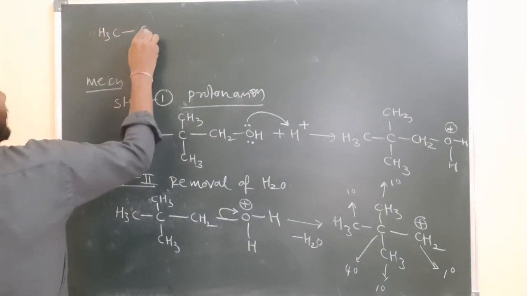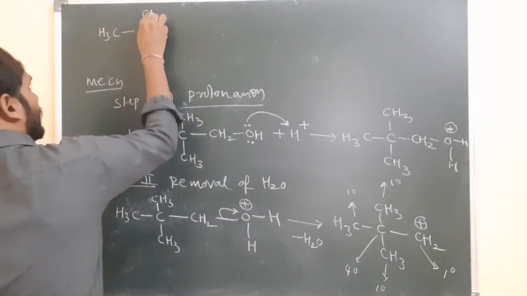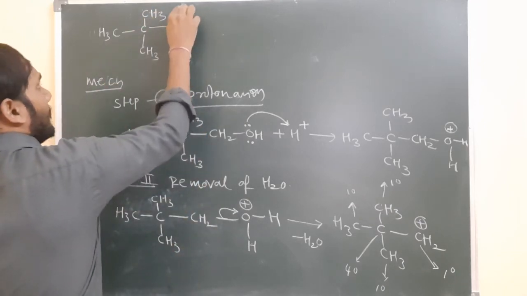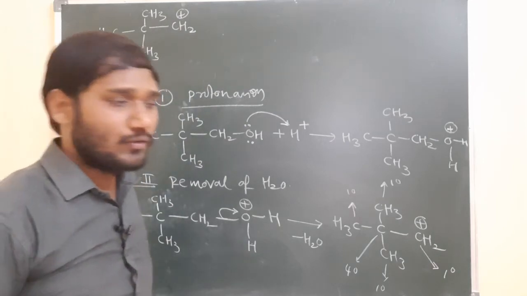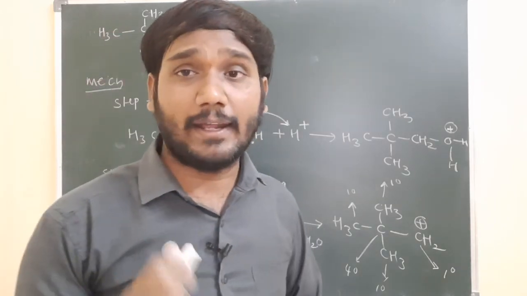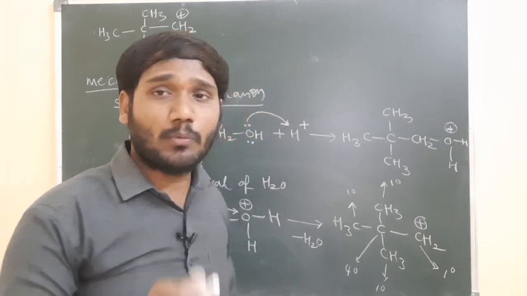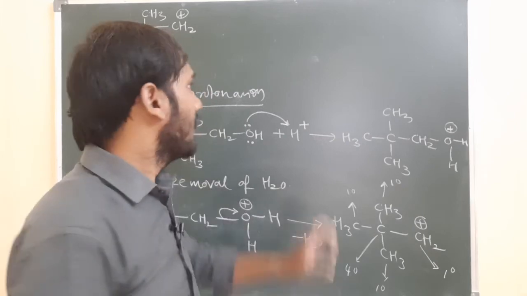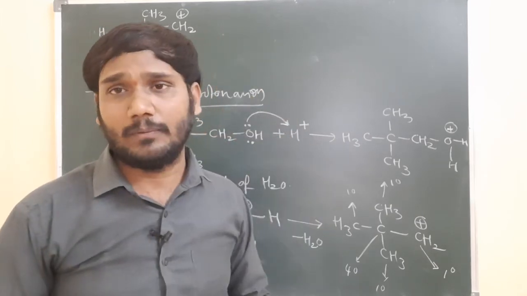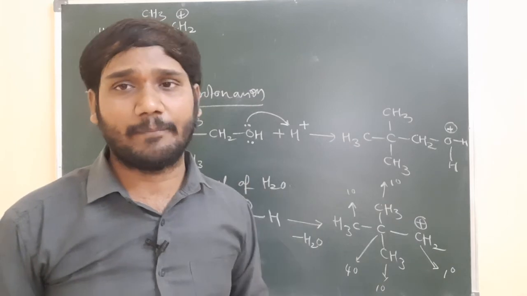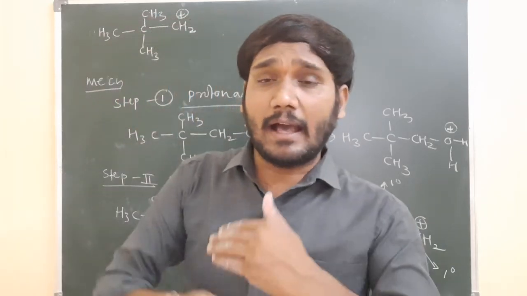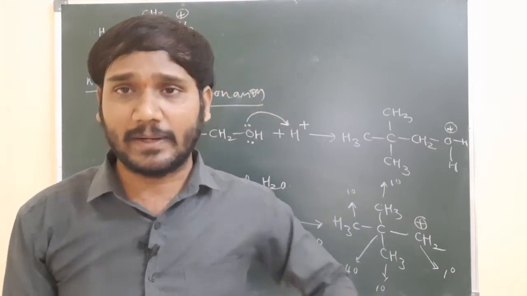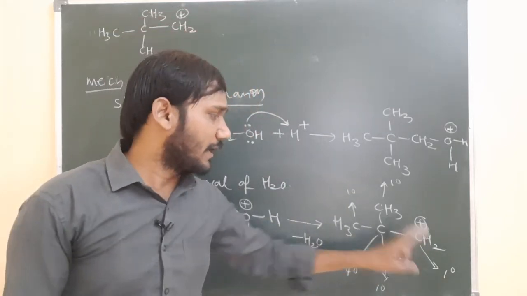So let us see how rearrangement is possible. CH3, C, CH3, and here one CH3 is there. Next, CH2 plus carbocation is there, right? So there are primary, secondary and tertiary carbocations. Tertiary carbocation is more stable, next secondary carbocation, next primary carbocation. It means primary carbocation is much less stable compared to secondary and tertiary. So the primary carbocation always tries to convert to secondary or tertiary if there is a chance. That is called rearrangement.